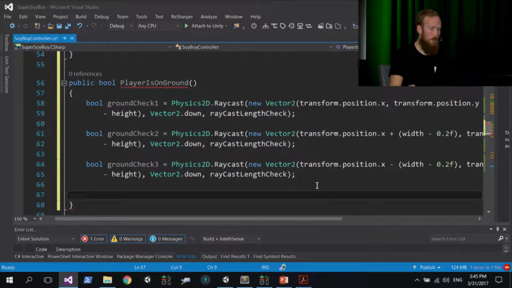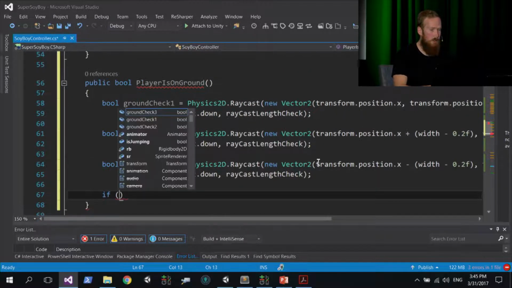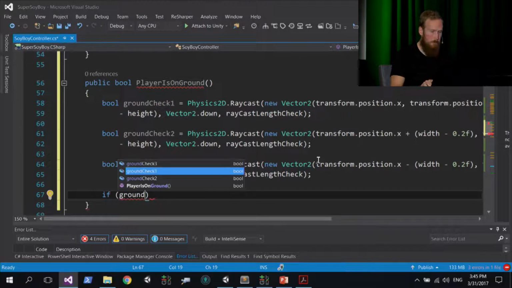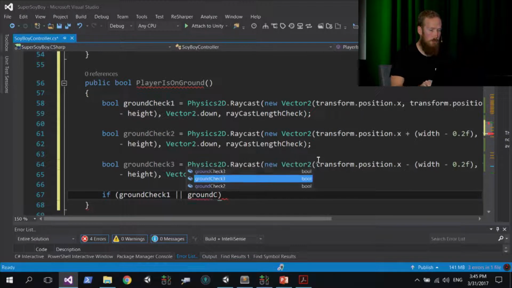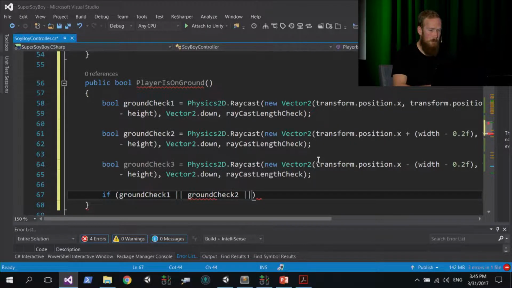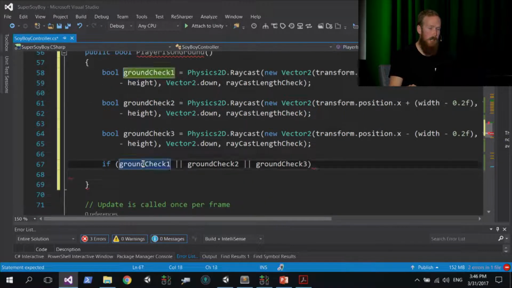Now below those three ground checks in the same method, PlayerIsOnGround, we now need to actually check them. So we're going to say if groundCheck1, and then or is basically two pipe symbols like that, and we're going to say groundCheck2, or, groundCheck3. Now in C#, you can evaluate a Boolean value as true like this. You don't have to say equals true.